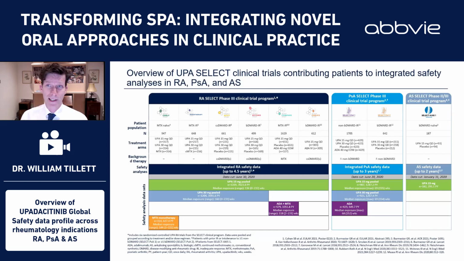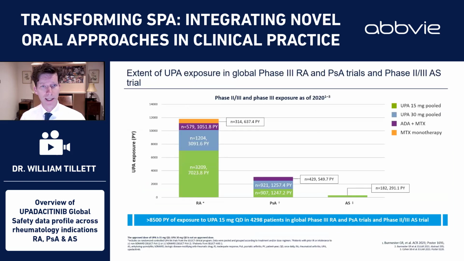And then finally, the AS trial program with 2 years worth of follow-up for 187 patients in the select AXIS trial program. And we'll be pooling all of these data together as we look at the safety of upadacitinib across these different rheumatology disease indications. But in summary, if we take all of those data together, it's 8,500 patient years worth of follow-up, particularly focusing on upadacitinib 15 milligrams. And that's in 4,298 patients with a good global representation.